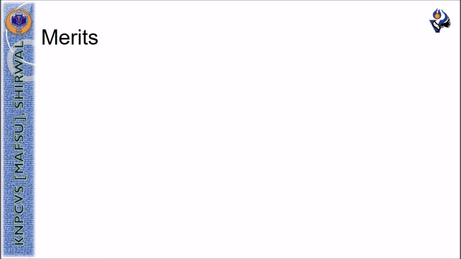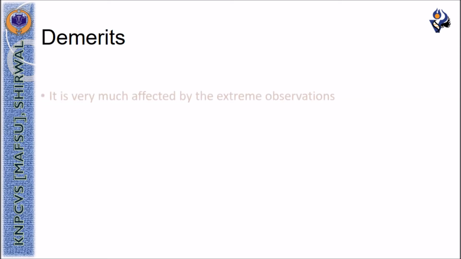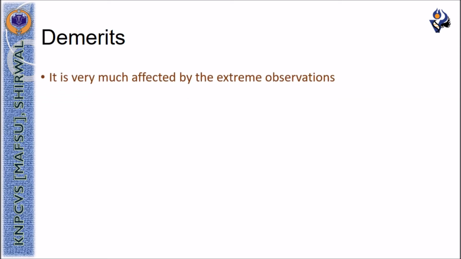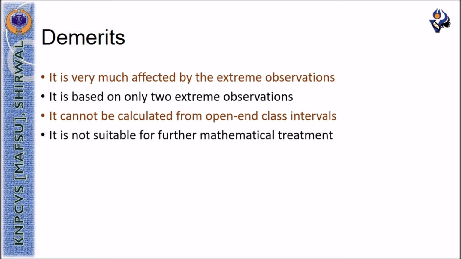Merits of range are that it is simple to understand and it is easy to calculate. The demerits of range are that it is very much affected by the extreme observations. It is based on only two extreme observations. It cannot be calculated for open-end class intervals. It is not suitable for further mathematical treatment, and it is a crude and rarely used measure.